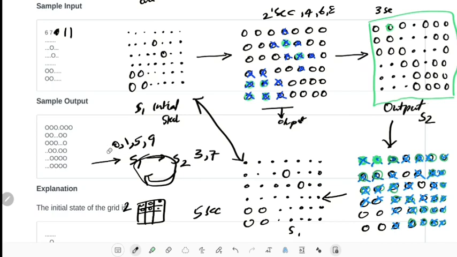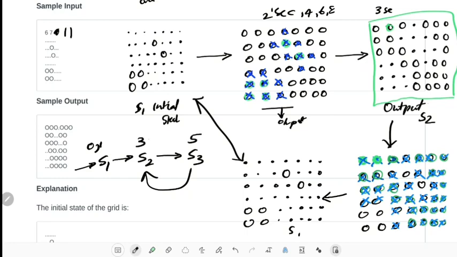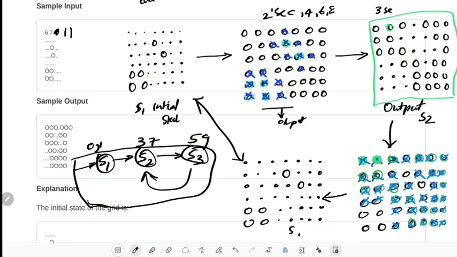But for some states, this won't get repeated like this. I have seen some inputs having a state like this. So initially S1 at 0, 1, next at 3, at 5, at 7, at 9. So it gets into this recursion. Once we find this cycle, the problem is completed. So we have to keep in mind to build this state graph. That's it.